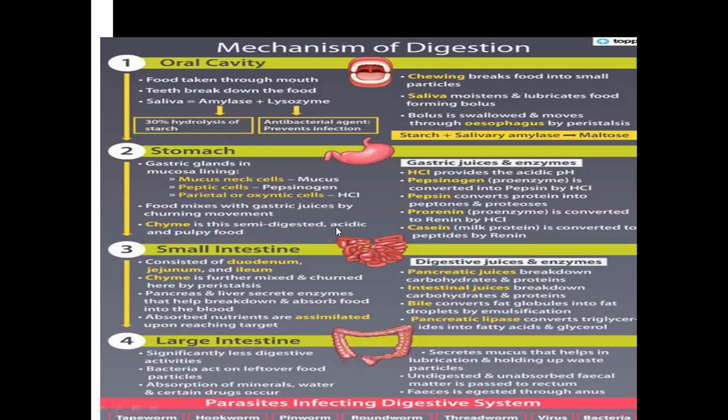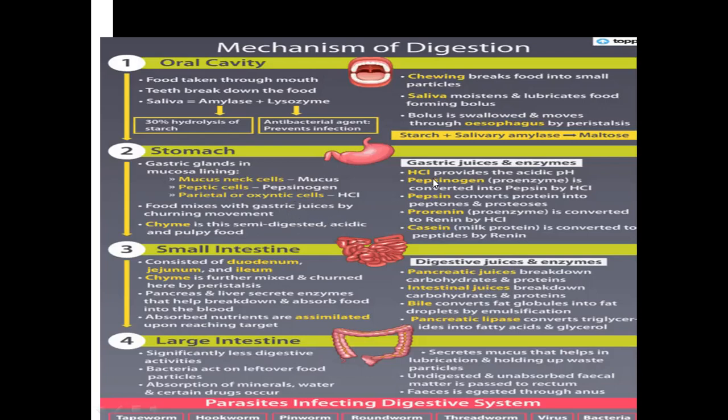So the chyme is the semi-digested, acidic and pulpy food. Remember I told you why HCl is there? To provide an acidic medium, because for the pepsin action an acidic medium is required. Food that comes from the mouth is slightly alkaline because saliva is slightly alkaline. So that alkalinity is neutralized and an acidic medium is provided for the pepsin to act.